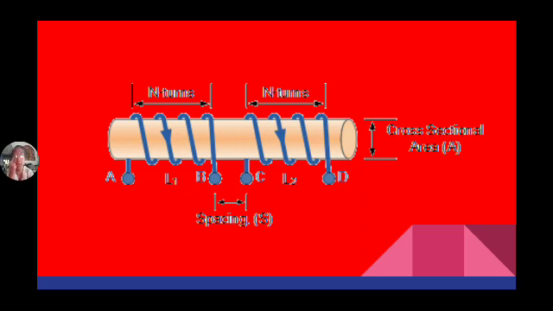See, this is coil 1 having N turns, coil 2 is also having N turns.